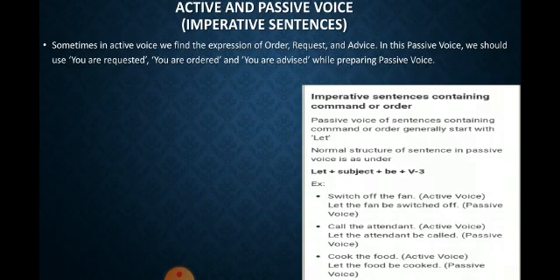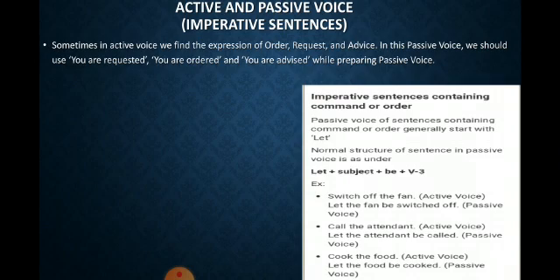This one is in active voice and it's an order. As I told you, in command or order, it will generally start with let. So switch off the fan. This one is order or command. So in passive voice, let the fan be switched off. Call the attendant. This one is also command or order. So before that we will write let plus subject plus be plus V3. So let the attendant be called.